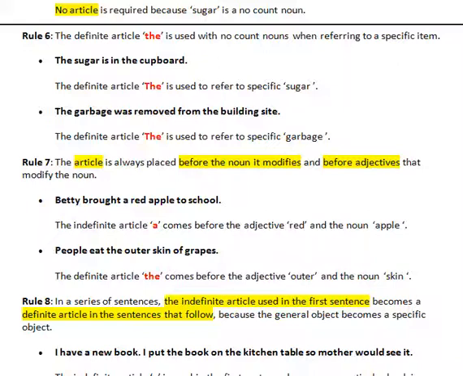Rule 7. The article is always placed before the noun it modifies and before adjectives that modify the noun. Betty brought a red apple to school. The indefinite article a comes before the adjective red and the noun apple. People eat the outer skin of grapes. The definite article the comes before the adjective outer and the noun skin.